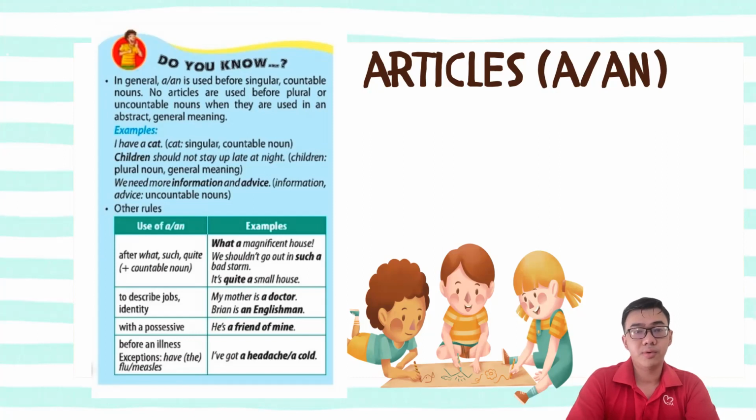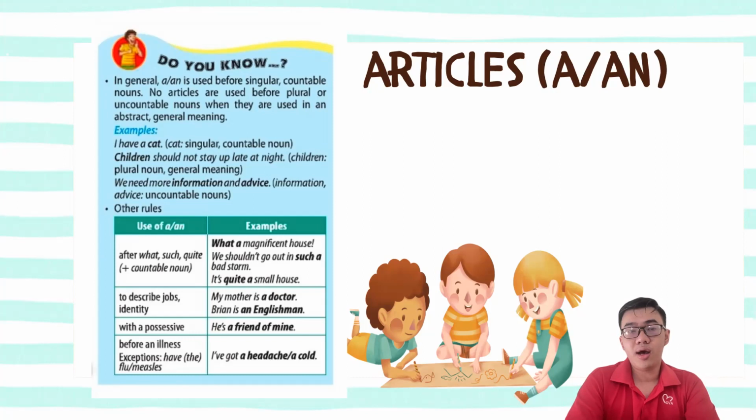For example, we use a or an after a word such as what, such, or quite, before countable nouns, to express our emotions. For example, what a magnificent house. We shouldn't go out in such a bad storm. It's quite a small house.